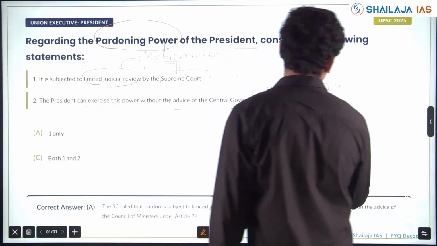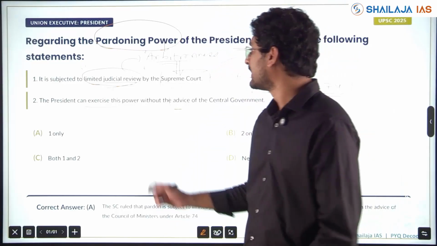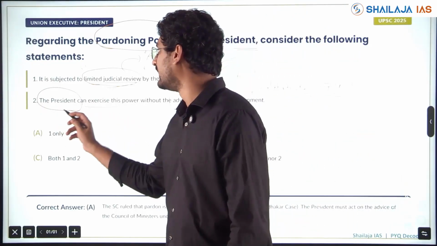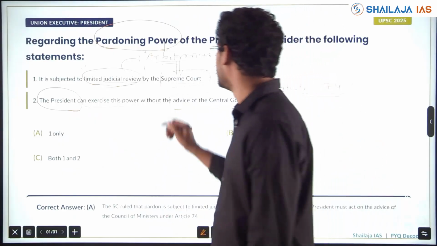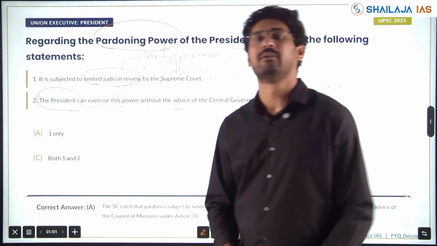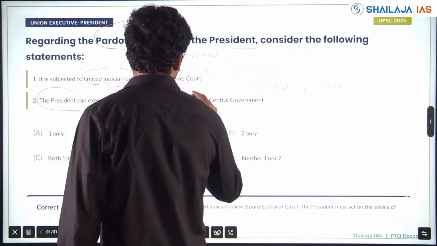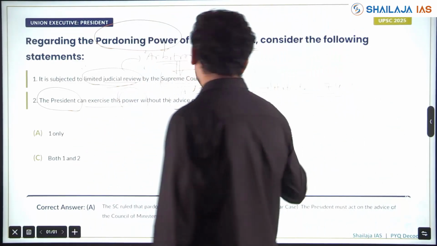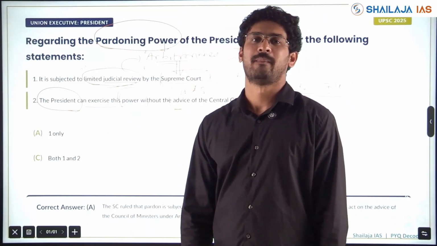The Council of Ministers led by the Prime Minister aids and advises the President of India. Without the aid and advice of the Council of Ministers, he cannot exercise his power. Leaving aside the pardoning power, he cannot exercise any other power without the aid and advice of the central government or Council of Ministers led by the Prime Minister.